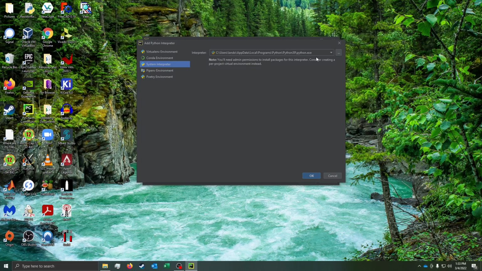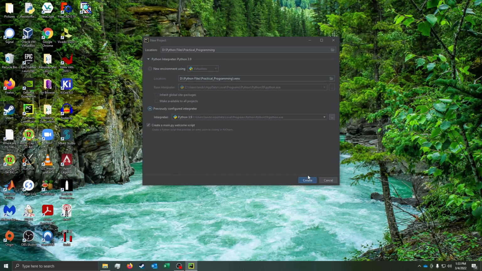There's this whole world called virtual environments. We're not going to cover that in here. You can look into that on your own, but we're not going to be using virtual environments for this. Virtual environments are a way of having different packages and different versions of Python on your machine all at once. But for now, know that we're only using one version of Python. We only have one version of Python installed, so don't worry about that. And as a tip, don't install multiple versions of Python at once without using virtual environments. And again, that's a whole separate topic.